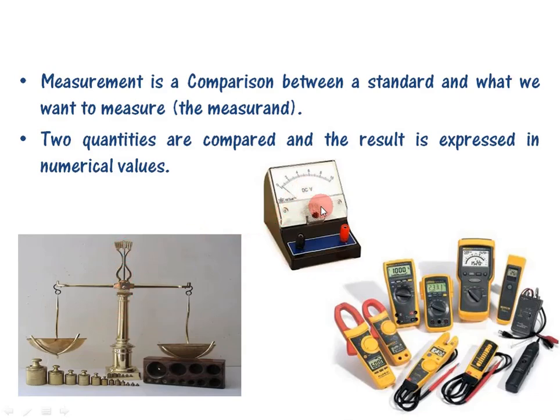Similarly, some other devices also exist. This is one analog instrument, and these are some digital instruments. These are used for measurement of an unknown input quantity. The input is a true value and the output is the measured value of a measuring device.